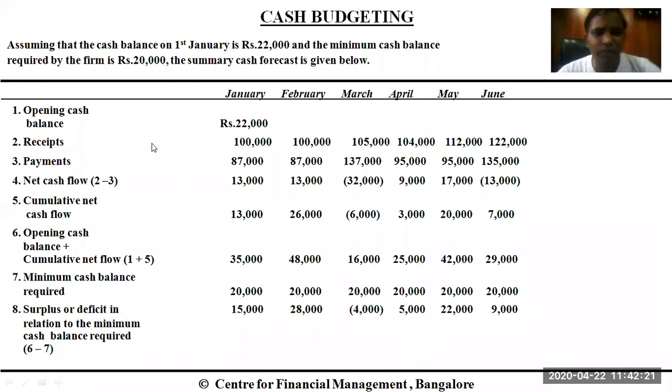After that, we need to prepare an entire cash budget where we talk about receipts and payments both. This is what we are supposed to start today. Assume that the cash balance as on 1st January is 22,000 and the minimum cash balance required by the firm is 20,000. So in any case, the company needs to keep 20,000 as a cash balance.